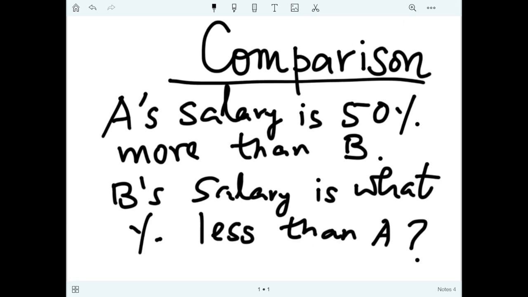Means we are comparing A and B. So your impulsive answer may be 50%, but that is wrong. B's salary is not 50% less than A. So how to solve this? There are actually two methods which we can use to solve this problem.